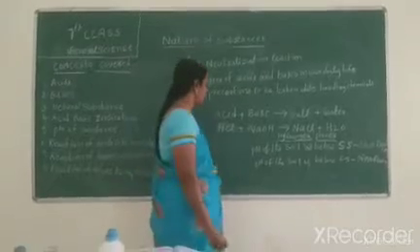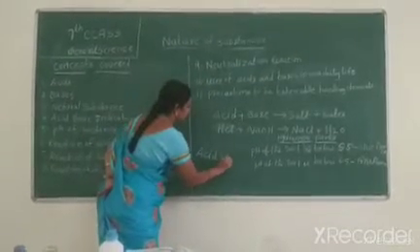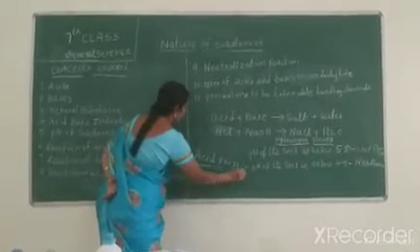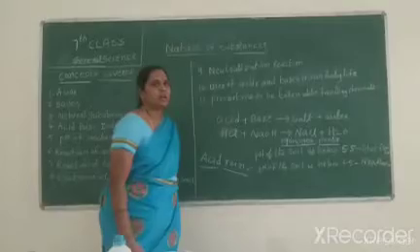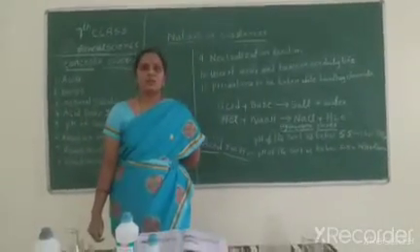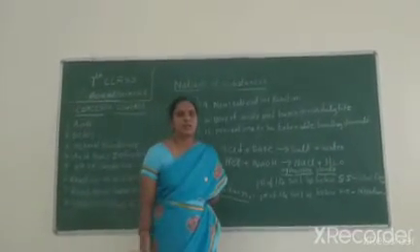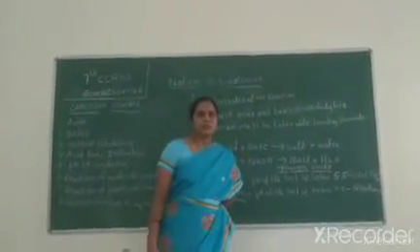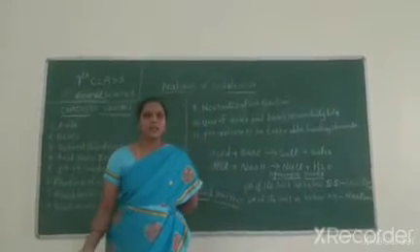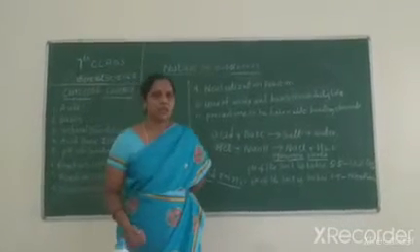Next one, acid rain. Acid rain damages historical monuments. In our India, you can see the Taj Mahal. The Taj Mahal is one sweet memory of historical monuments. They can be damaged by acid rain. But how is acid rain formed?